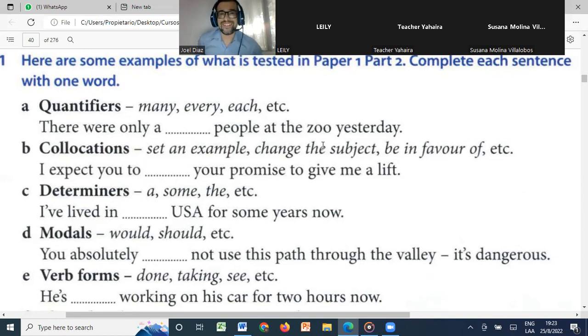Who would like to? Few. Few. Correct. Few, right? Very easy. Excellent, Susana. So yeah, there were only a few people at the zoo yesterday.